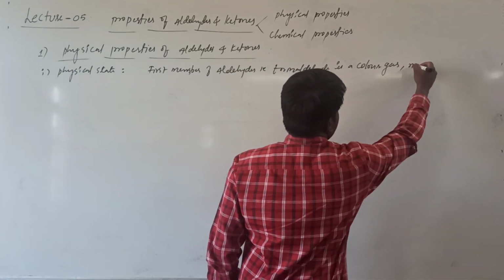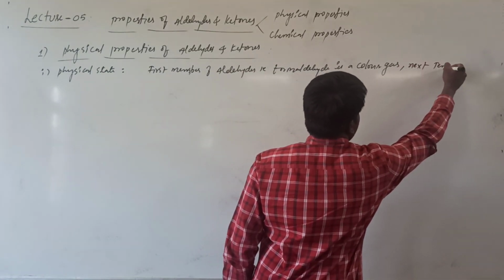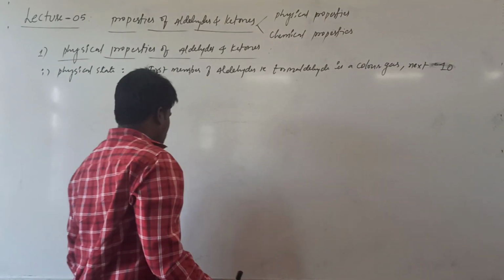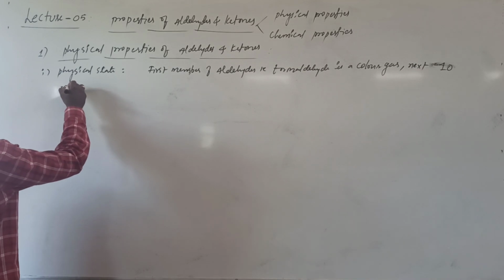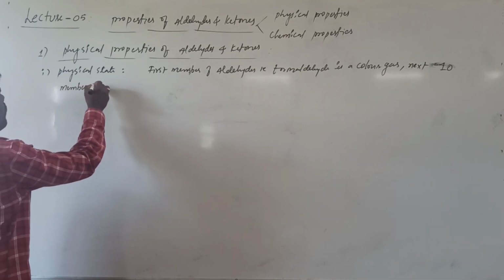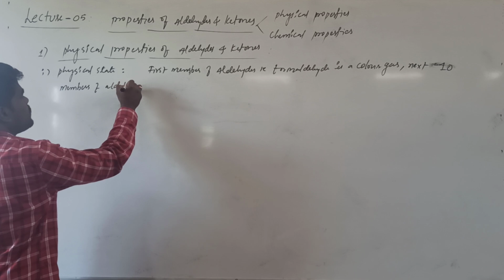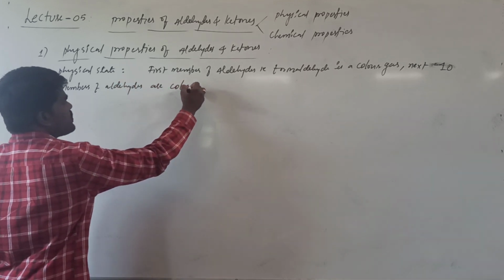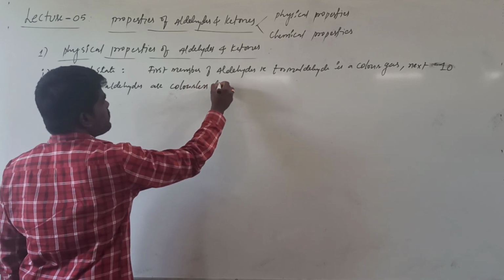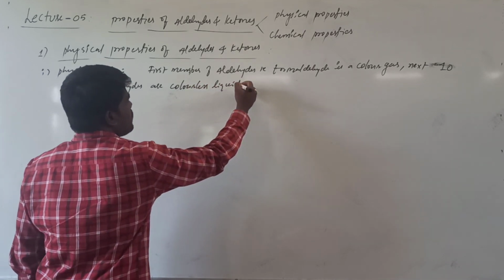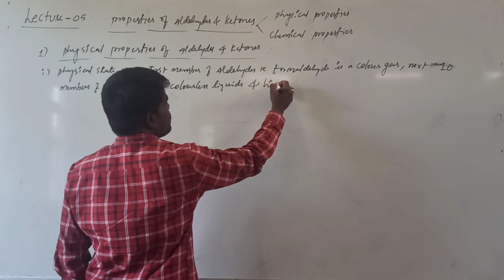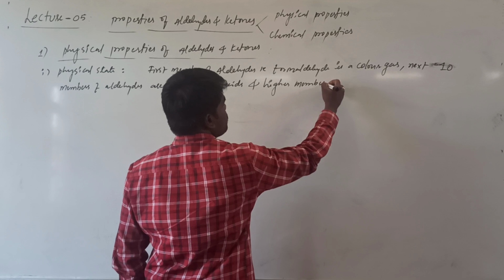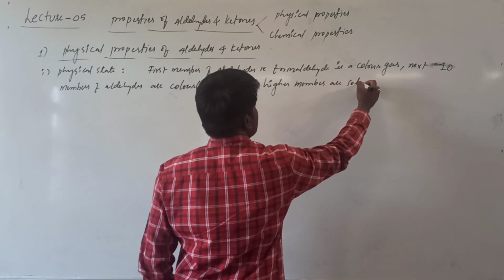And the next 10 members of aldehydes are colorless liquids, and higher members of the family are solids.